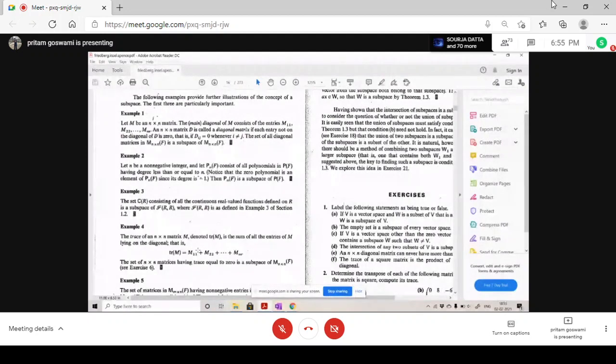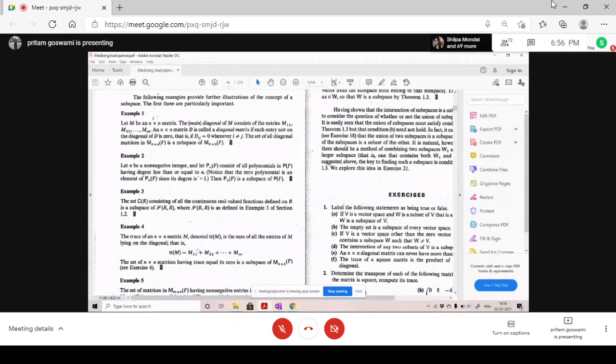Example 4 says the set of all n cross n real matrices whose trace is 0. Do you know what trace is? The sum of all diagonal elements. Yes, sir. So if I take the collection of all matrices of order n cross n whose trace is 0, it will be a subspace of the collection of all matrices of order n cross n.